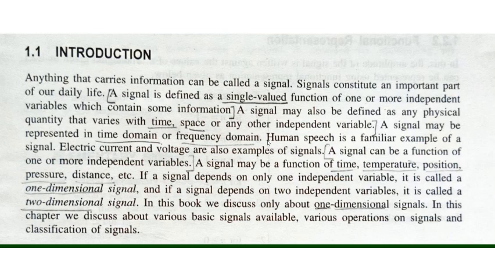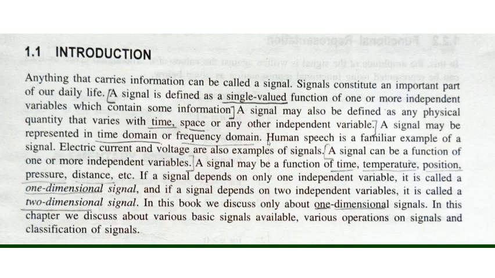A signal may be represented in the time domain or the frequency domain. Domain means reference. Human speech is a familiar example of a signal. Electric current and voltage are also examples of a signal. A signal can be a function of one or more independent variables. A signal may be a function of time, temperature, position, pressure, distance, etc. And a signal always has some information.